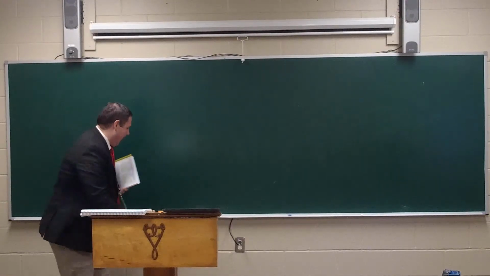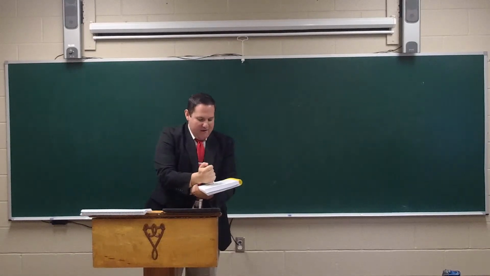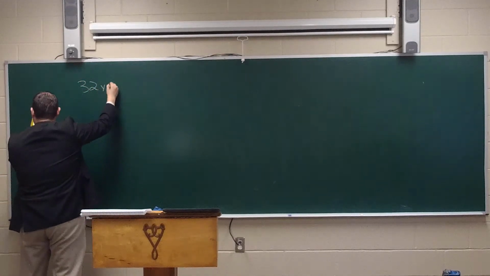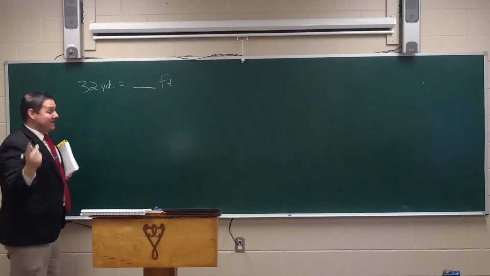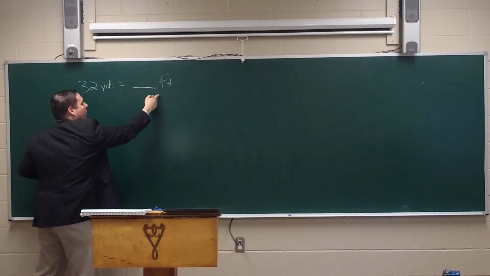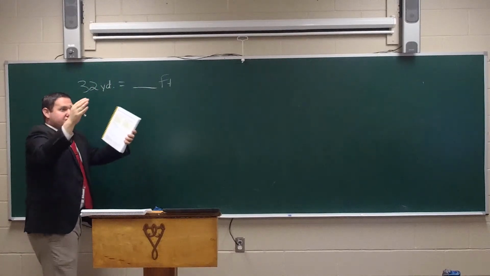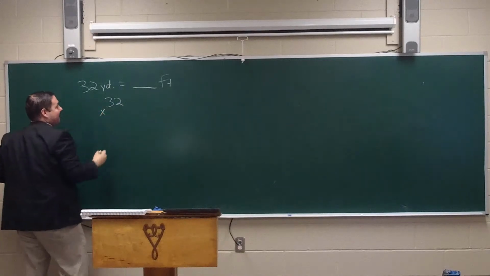But this will give me a lot more space, and we can do some of these in a row. So let's start with number 1. 32 yards equals how many feet? Okay, class, answer these as I go. Yard to feet, we're going from larger to smaller, large to small. We're going to multiply. So we know we're going to have 32 times something.